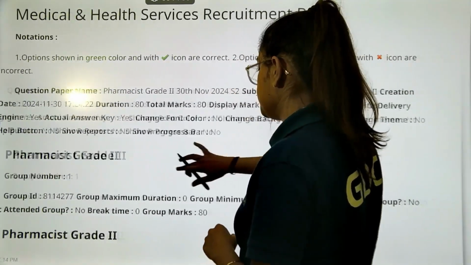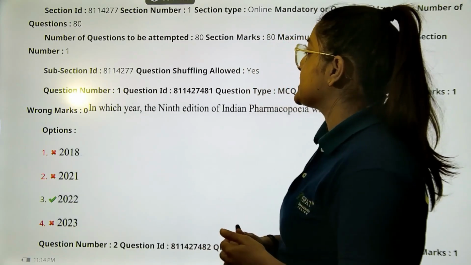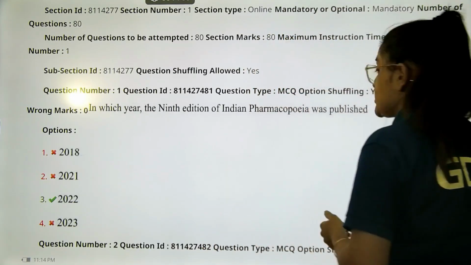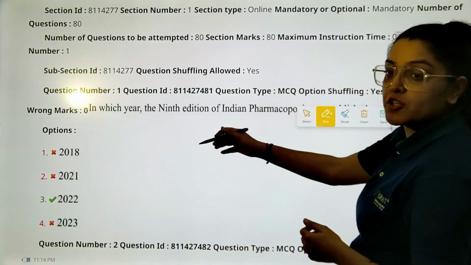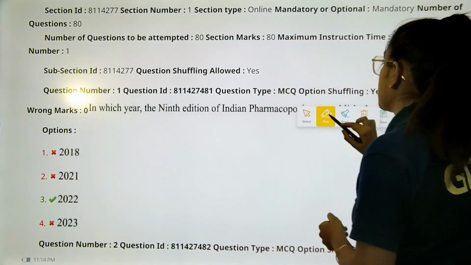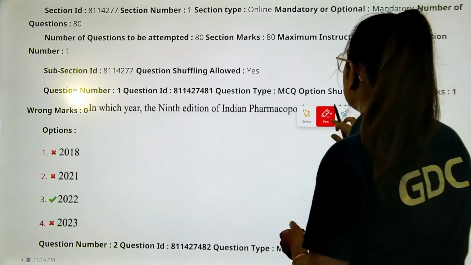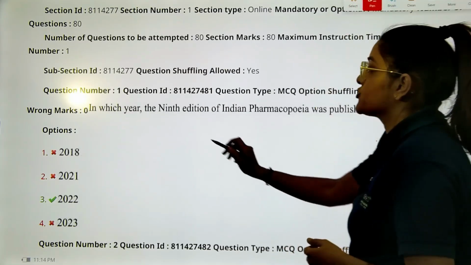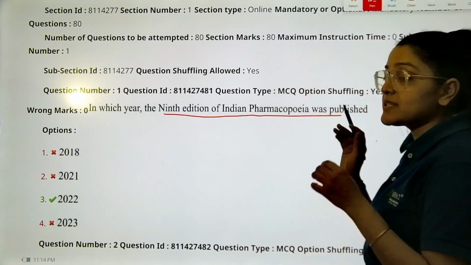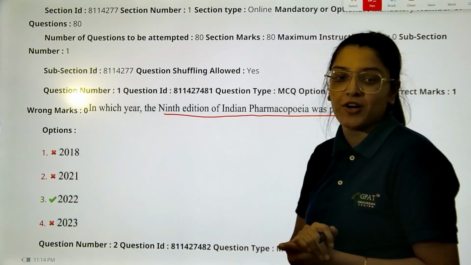Okay, so question number 1 says, in which year was the 9th edition of the Indian Pharmacopoeia published? This is a very simple question that I hope you all have got right.